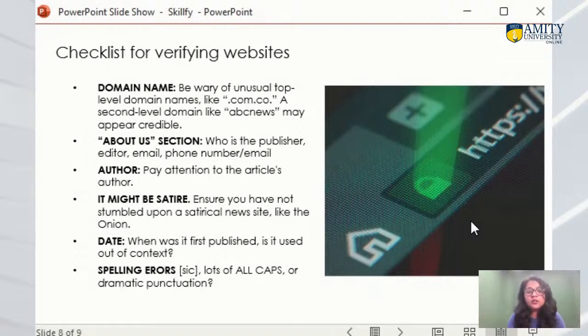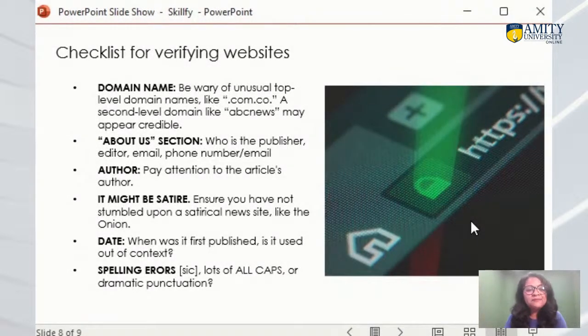And check the author also. I told you earlier also: who is writing, who is giving the opinion about a particular piece of information, whether that person is credible or not, whether that person is an expert on that particular topic or not. That is also important. So always pay attention to the article's author also.